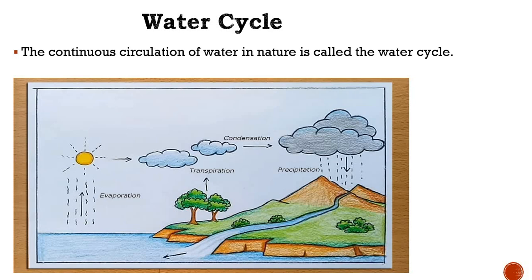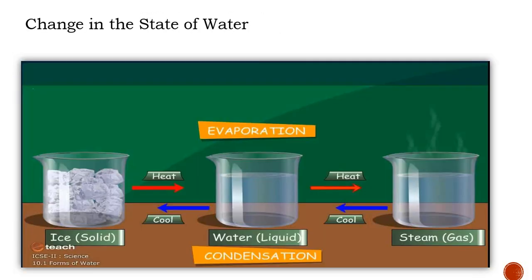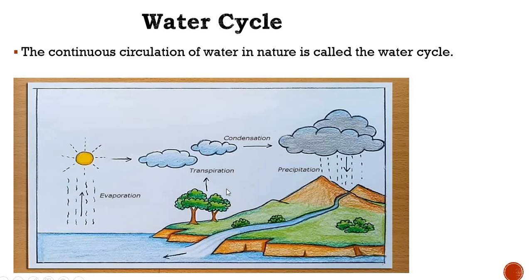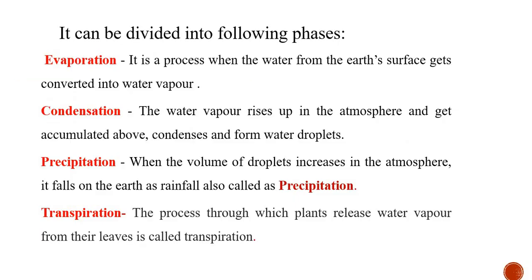So from there we can say that the water cycle is the continuous circulation of water in nature. Okay, and it goes on and on. It's a cyclic process, it goes on and on. Okay, so this is about the water cycle, and it is also known as the hydrological cycle. So this water cycle is divided into different phases: evaporation, condensation, precipitation, and transpiration.